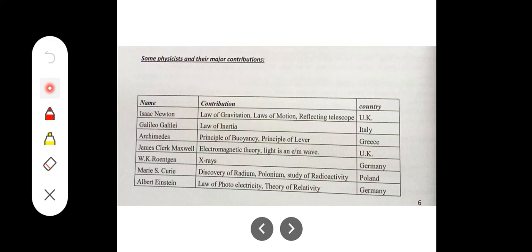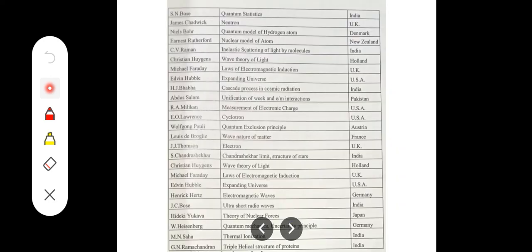Now you can see some physicists and their major contributions, starting from Isaac Newton, his contribution: law of gravitation, law of motion, reflecting telescope, and his country is UK, United Kingdom. Like that, some more scientists, their name, contribution, and country are given here. You can see the same thing here also. S.N. Bose, C.V. Raman, these scientists are from India, physicists. We have to be proud of them.